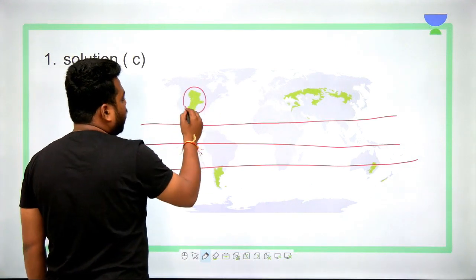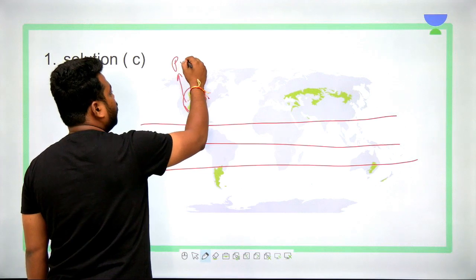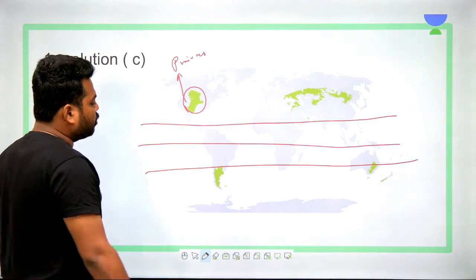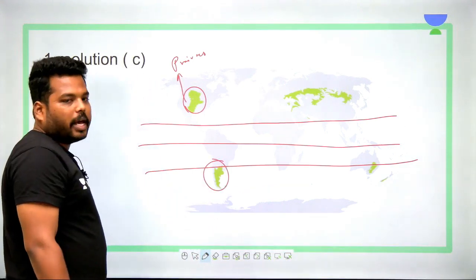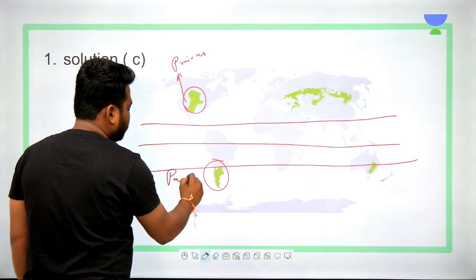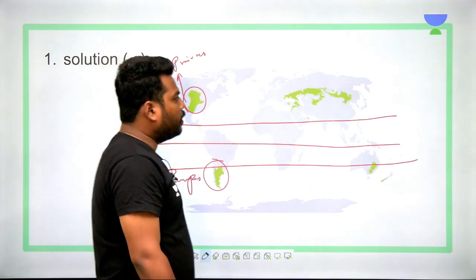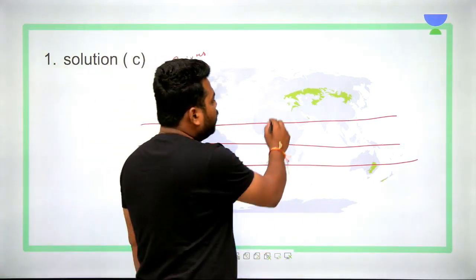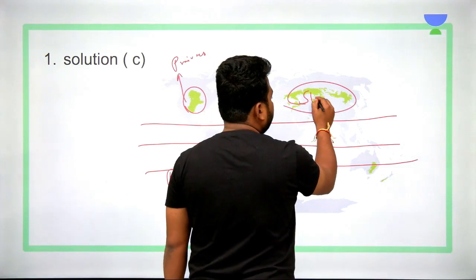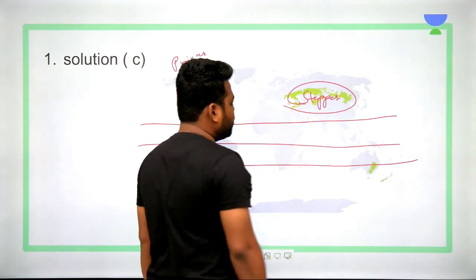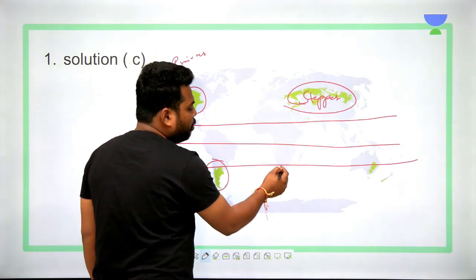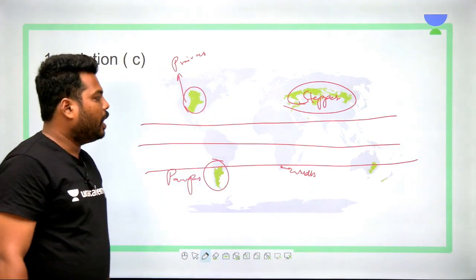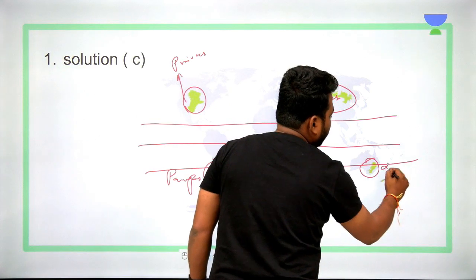In North America, these temperate grasslands are known as prairies, which are also called the food baskets of the world. In South America, they are called pampas. In the Asian region, they are called the steppes of Asia. In Africa, they are not shaded here, but you have the veld portion over here. And in Australia, they are called downs.